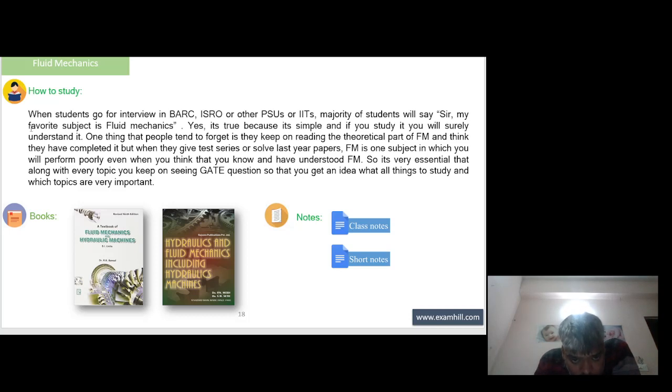This is the book Fluid Mechanics and Hydraulic Machine by Dr. R.K. Bansal. This is the book Hydraulic and Fluid Mechanics, including hydraulic machine, by Dr. P.N. Modi and Dr. S.M. Seth.